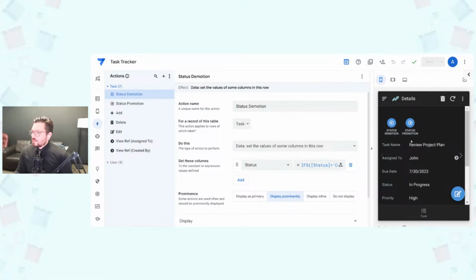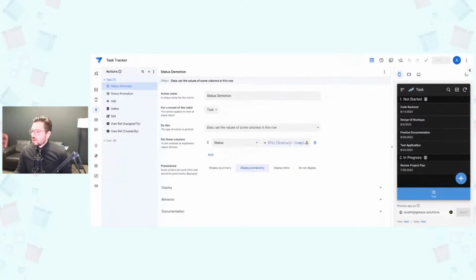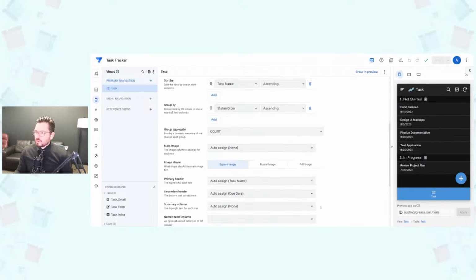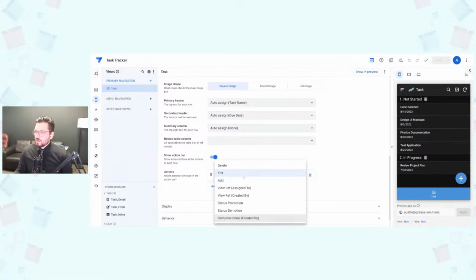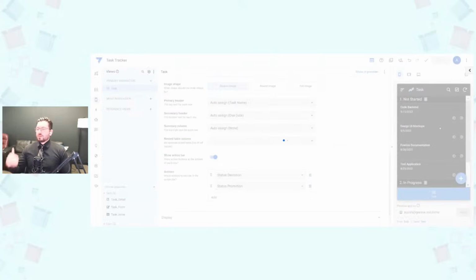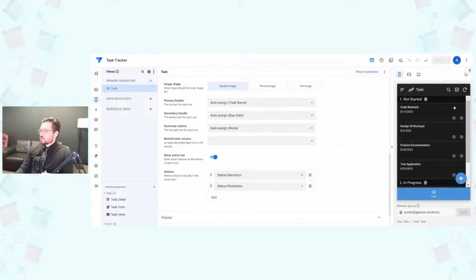Now we have the status promotion and demotion, and if we wanted to have it on this card view, we'll simply come over here and add the promotion and the demotion. Let's reorder those as well. Save it one more time, and then let's demo this to see if it's functioning.